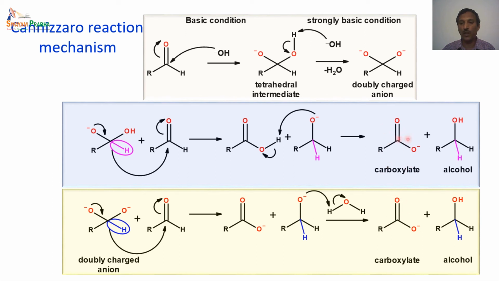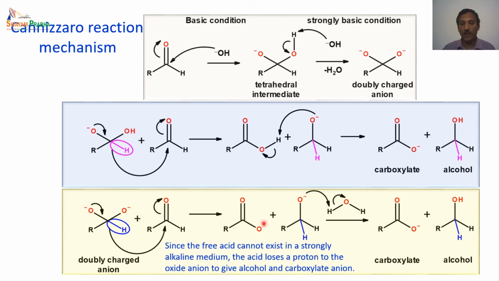Now you will be wondering why the alkoxide doesn't exist and why the carboxylate exists in the medium. This is a good question you have to answer. The reason is that the free acid cannot exist in the strongly alkaline medium. That is the reason the acid loses a proton to the oxide anion to give the alcohol and the carboxylate anion. If we look at the acidity of the carboxylic acid and the alkoxide, you will already find it out.